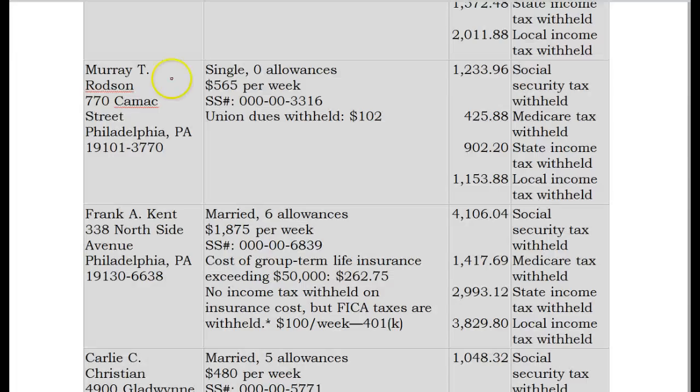Our next employee is Murray T. Rodson. Single, 0 allowances. Union dues withheld, $102.